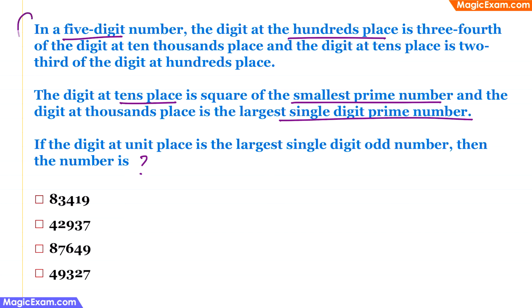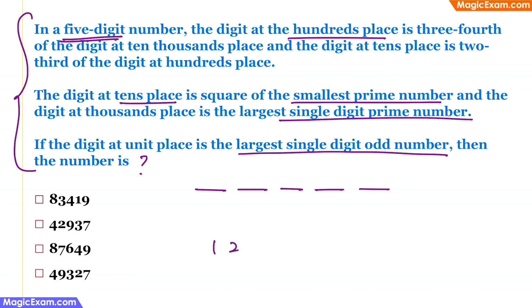Now, a lot of information has been given in this question, but this question can be solved by eliminating some of the answer choices with the easily available information. For example, it's a 5-digit number, so let's just put 5 dashes here so that we can start filling in the blanks. Now, let's start from the last bit of information, that is, the digit at the units place is the largest single digit odd number.